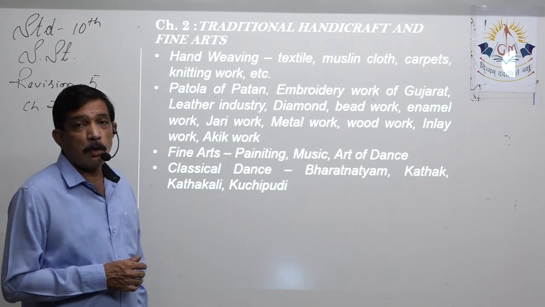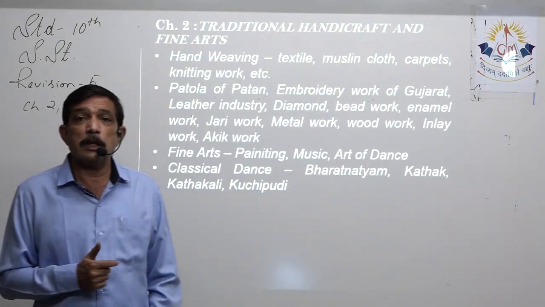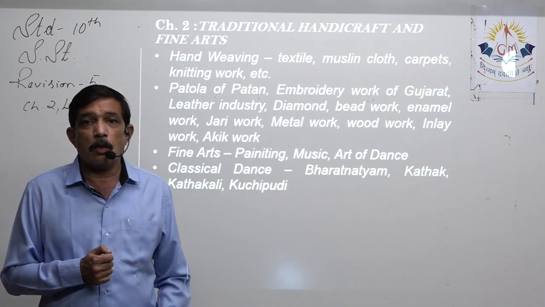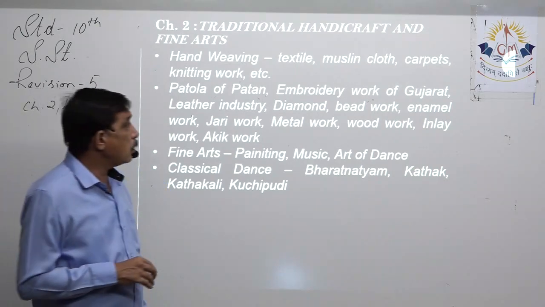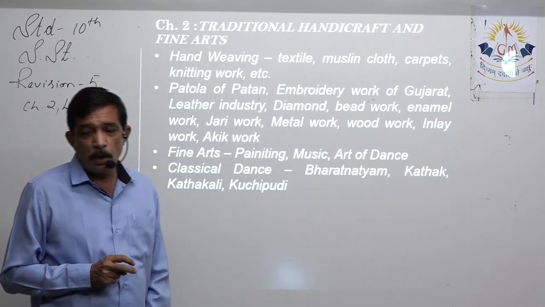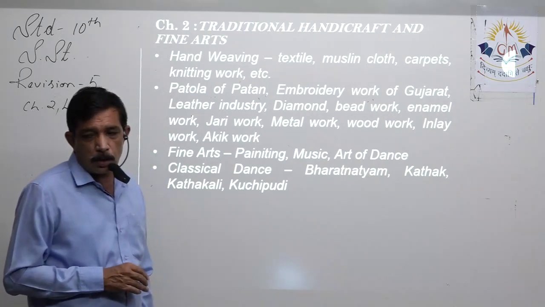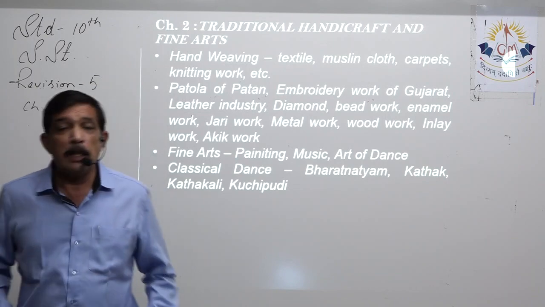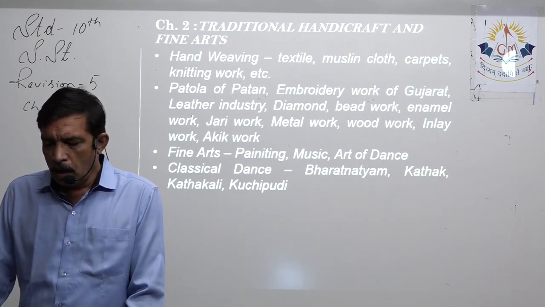Embroidery work of Gujarat. Embroidery is the work done with a needle and quite shiny threads on a cloth. Beautiful designs are made with the help of embroidery. In Gujarat, especially Saurashtra and the Kutch region, they are quite famous for embroidery work. Next we learned about the leather industry, then diamond industry, bead work, animal work, jewellery work, metal work, woodwork, inlay work and akik work. All of them were thoroughly explained.